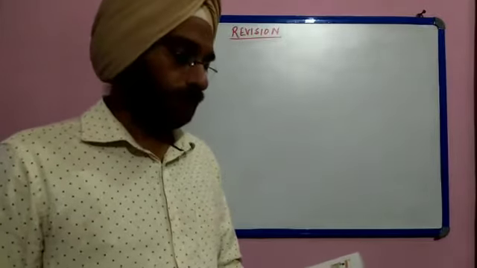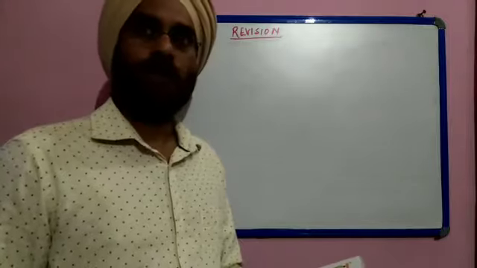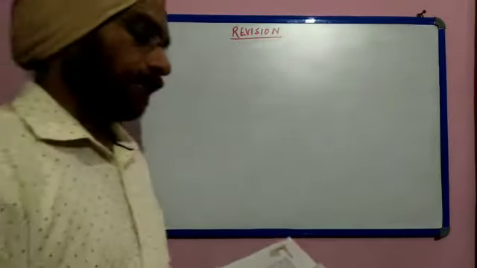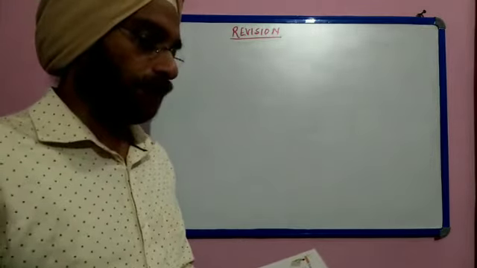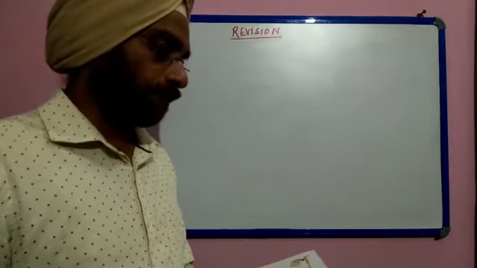Now question number 13. A hockey ball of mass 200 gram traveling at 10 meter per second is struck by a hockey stick so as to return it along its original path with a velocity of 5 meter per second.